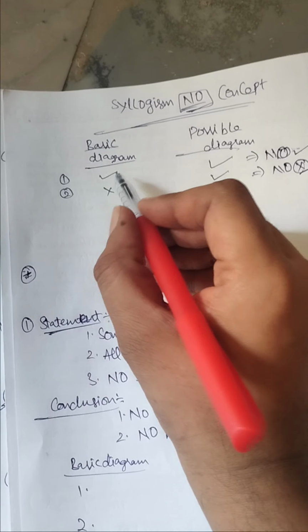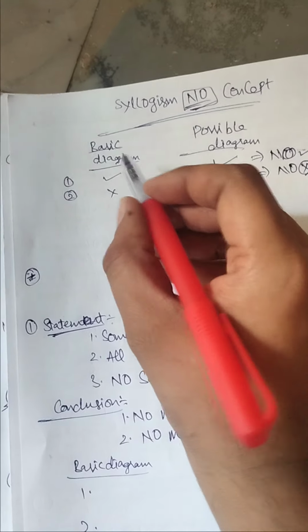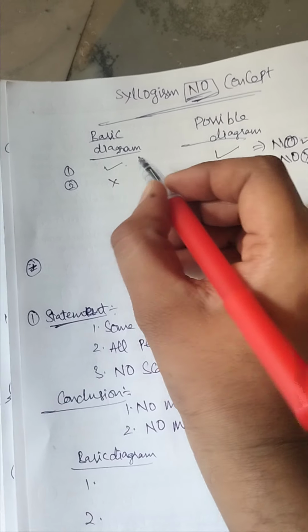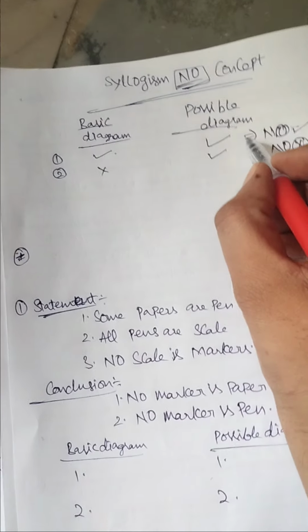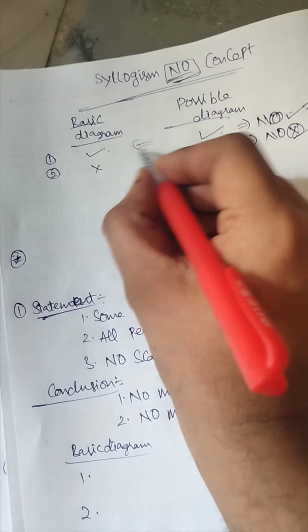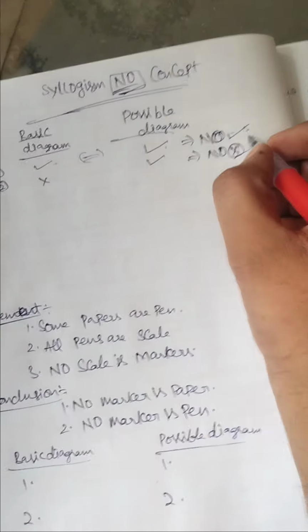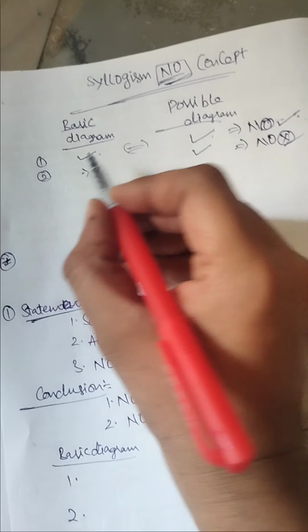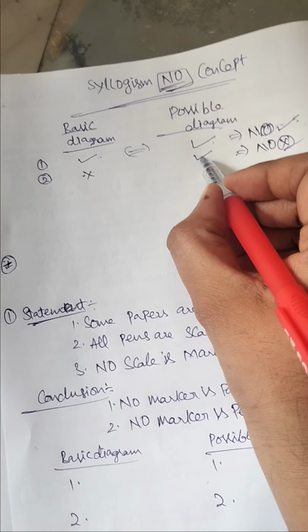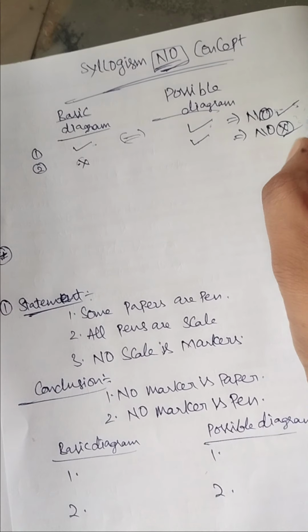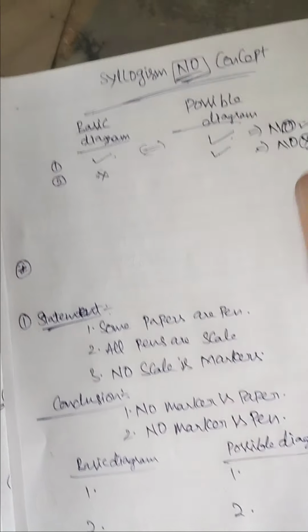Please observe it. If a "no" statement is supposed to be right, first the basic diagram should be satisfied, as well as the possible diagram should also be satisfied. If both are correct, then the "no" statement is right. If either the basic diagram or the possible diagram is wrong, the "no" statement or "no" conclusion is wrong.